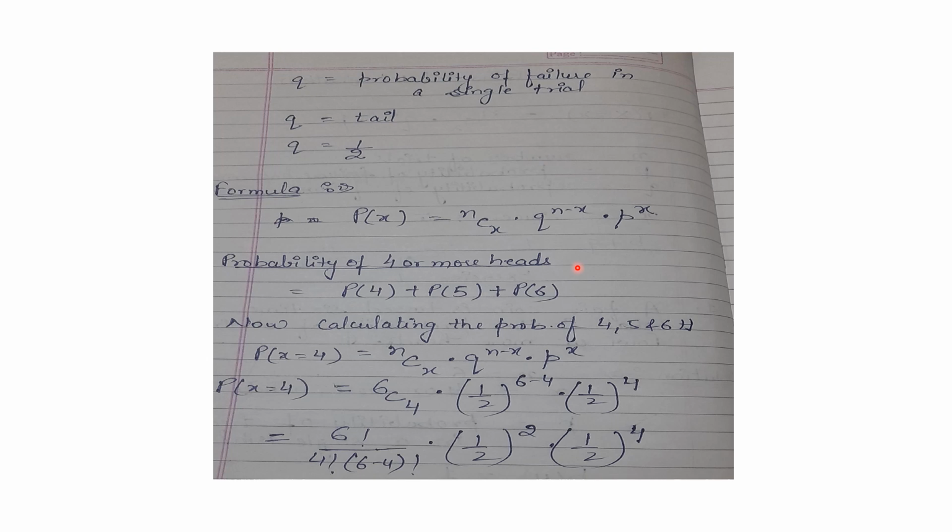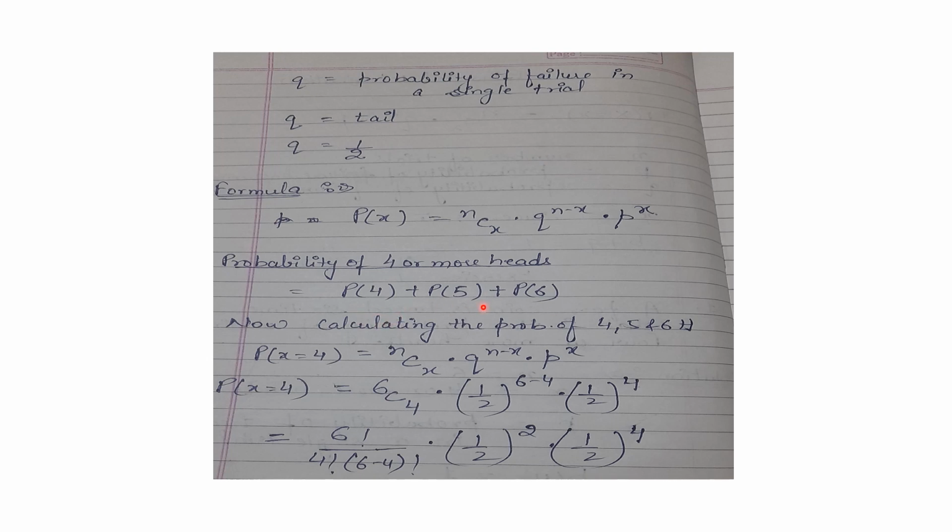And we all remember this rule from the chapter probability, that in case of mutually exclusive events we have to use the addition theorem. So for calculating the probability of 4 or more heads, we need to calculate probability of 4 heads plus probability of 5 heads plus probability of 6 heads, because there is a condition of either or: probability of 4 or probability of 5 or probability of 6, and in this case of either or, when the events are mutually exclusive, we have to apply the addition theorem.